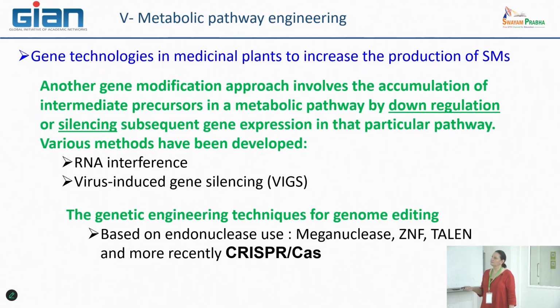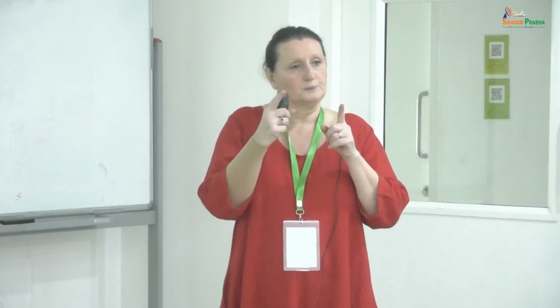The tools used for genome editing, which is the big area of this type of technology, are based on the use of specific endonucleases. Endonucleases are enzymes that are able to recognize a specific sequence of DNA and cut directly this sequence.